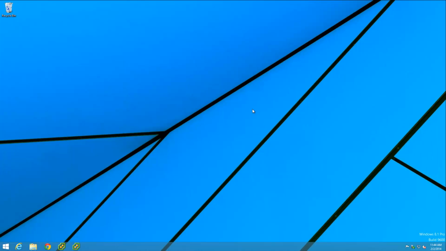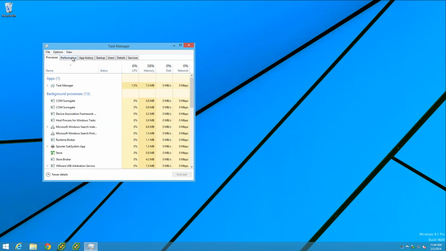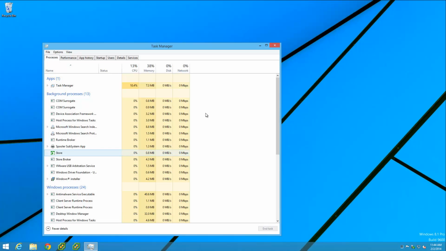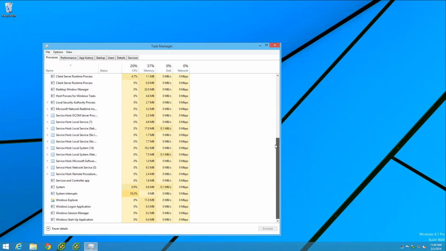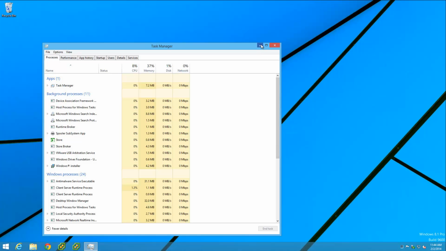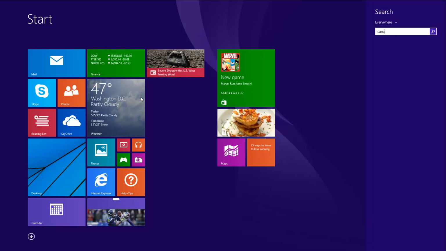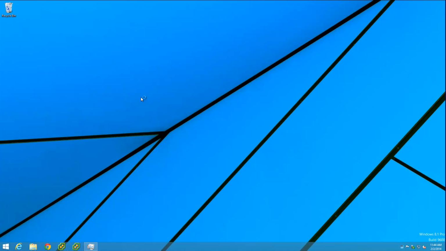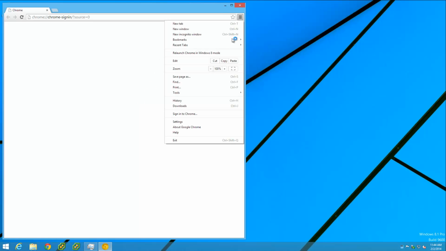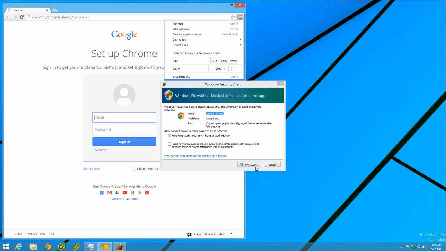Close it and try again. There's one other important thing here. If we look at Task Manager, we will see in certain circumstances Chrome Canary build still running. So if we hit the Windows key and just start typing Canary, Google Chrome Canary launches. One thing I like to do, okay, we have a firewall question coming up.